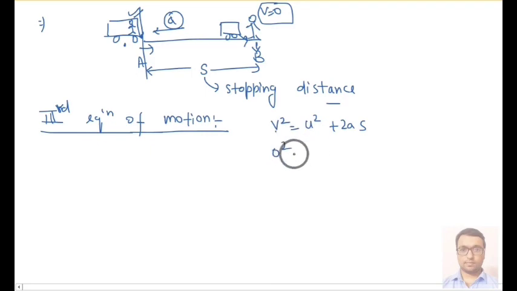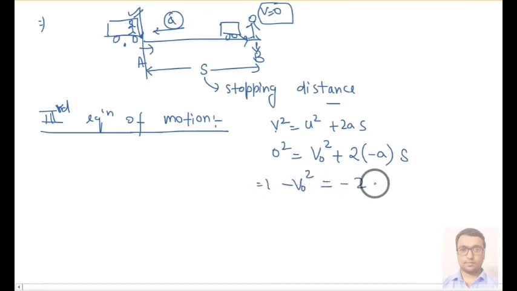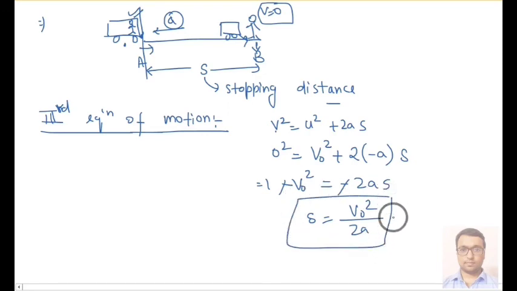Our final velocity should be 0. Initial velocity is v0, square, plus acceleration is minus a because it is in the backward direction, and stopping distance is s. From here we get minus v0 square equal to minus 2as, or stopping distance s equals v0 square upon 2a. So this is the expression for stopping distance in terms of initial velocity and retardation.